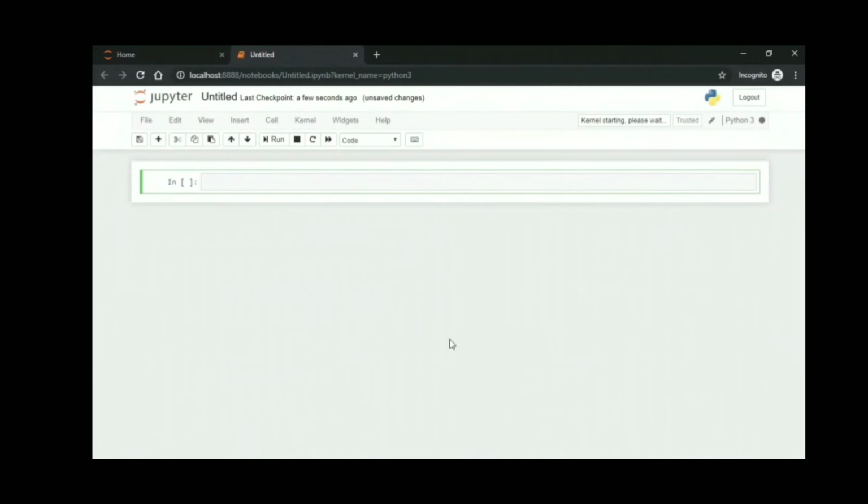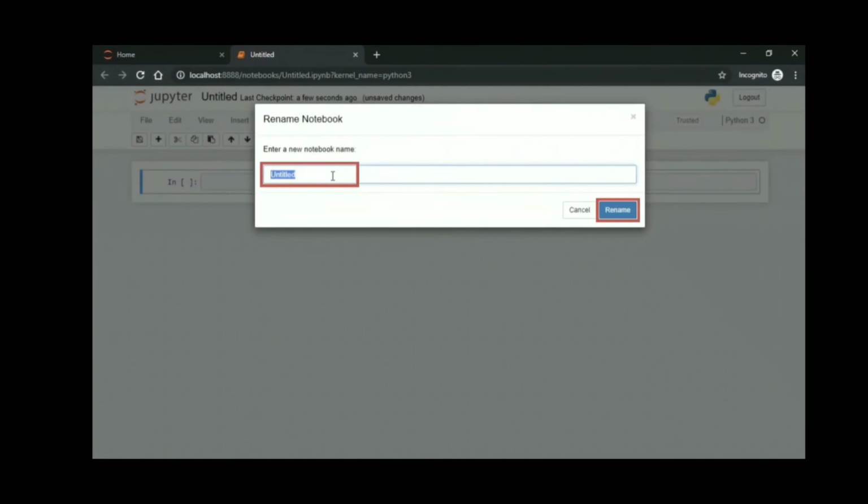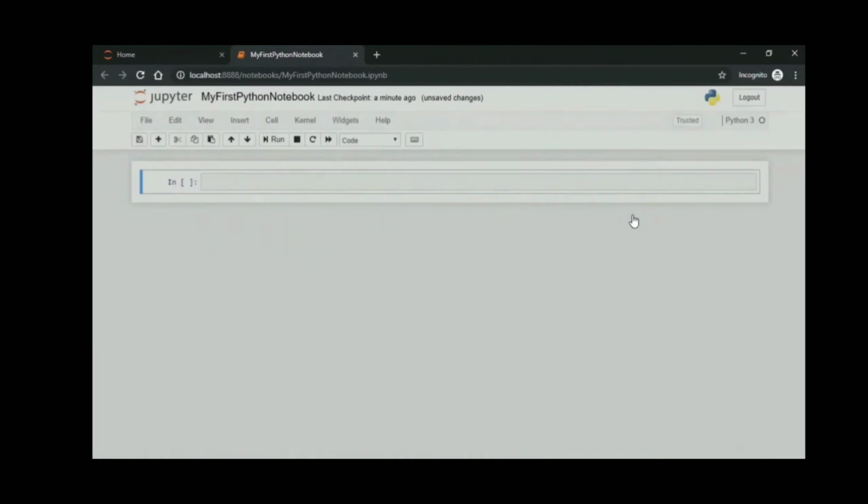This notebook will automatically get the name Untitled. Select the current name of this notebook, that is Untitled. Click on it, and this will bring up a little dialog, and then you can rename this notebook by writing any name of your choice. Let's say you want to call it My First Python Notebook. Click on the rename button and you will find that your notebook name has been updated. You are now ready to get started with coding.